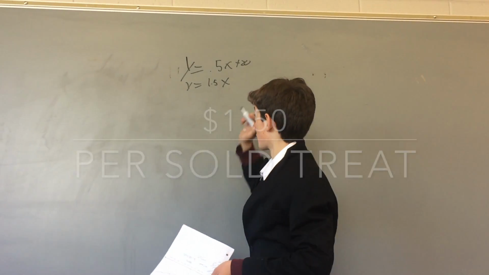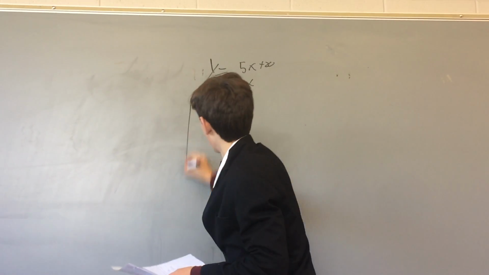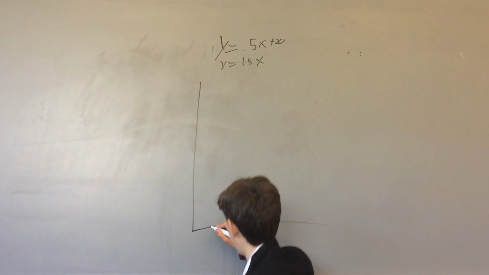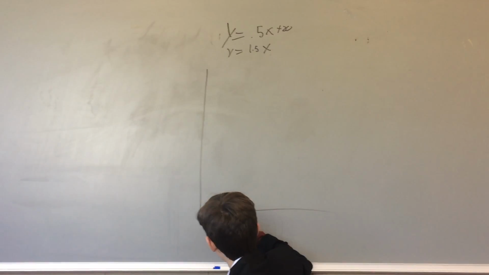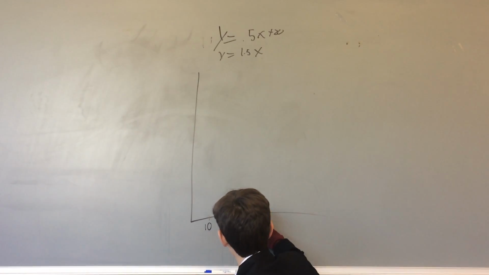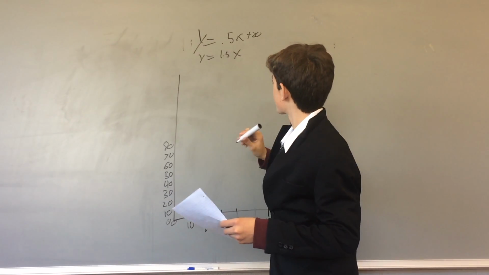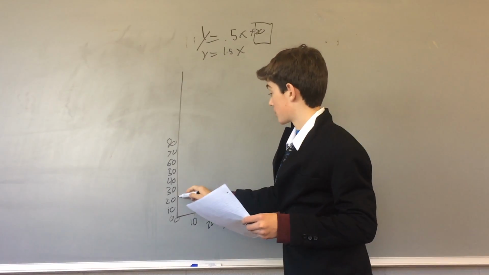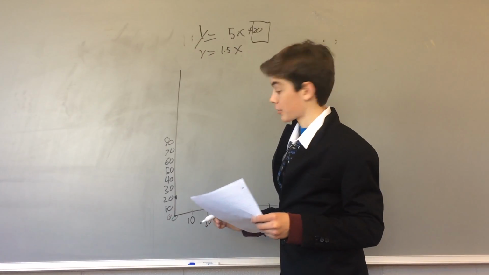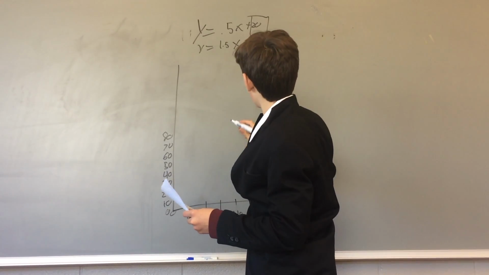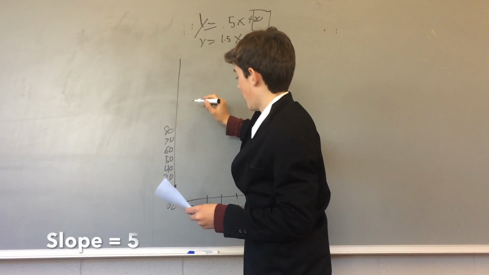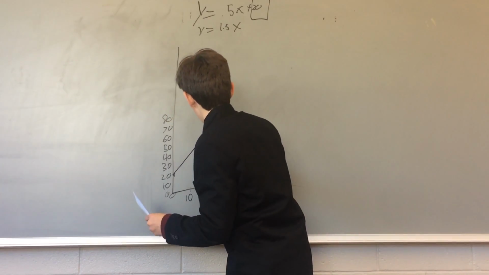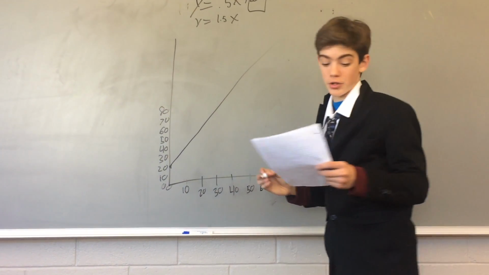What we need to do is graph these equations. So we set up our graph and we need to have the benchmarks. And we're going to do 10 for the y and the x. So 10, 20. Okay, so for the first equation you have plus 20. So that is where you're going to start. That is your y-intercept. And then you go up 5x. So you go up 5 over 1. So you're going to have a slope like 1, 2, 3. That's going to be what your slope looks like.